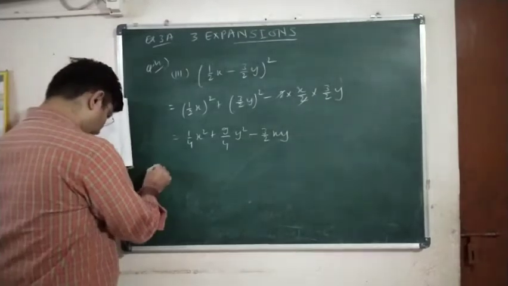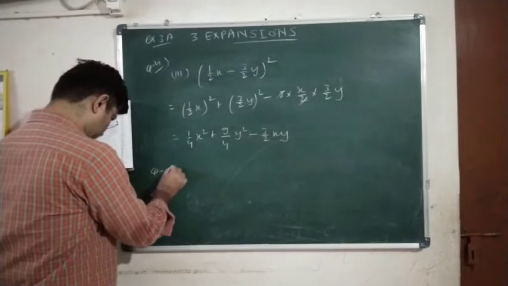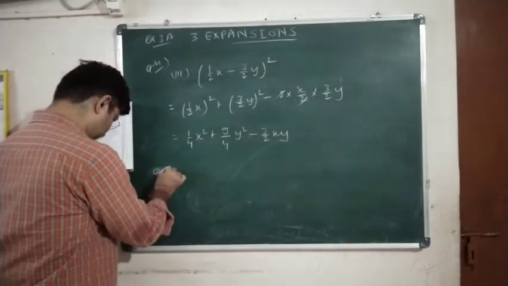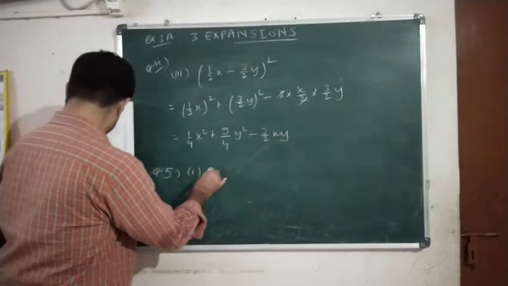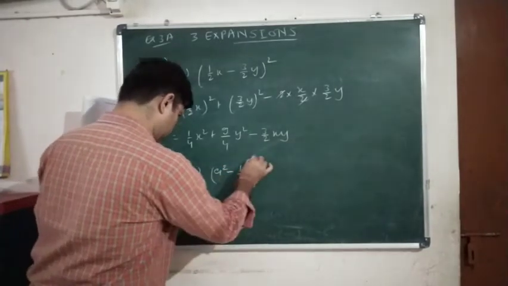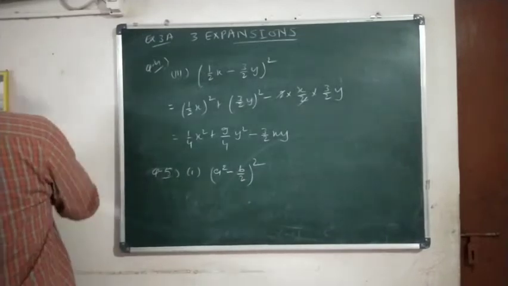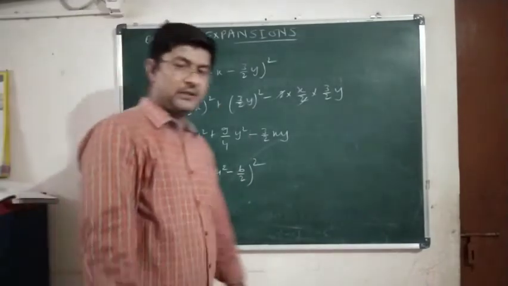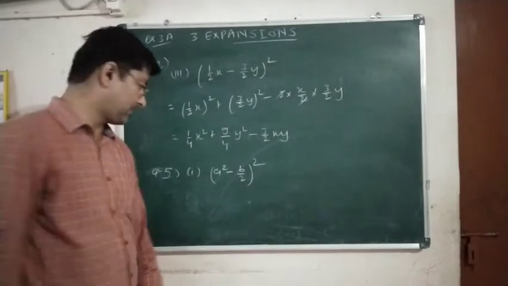Now question number 5. First one. Okay, we have (a square minus b upon 2) the whole square. Again the formula (a minus b) the whole square is a square plus b square minus 2ab.